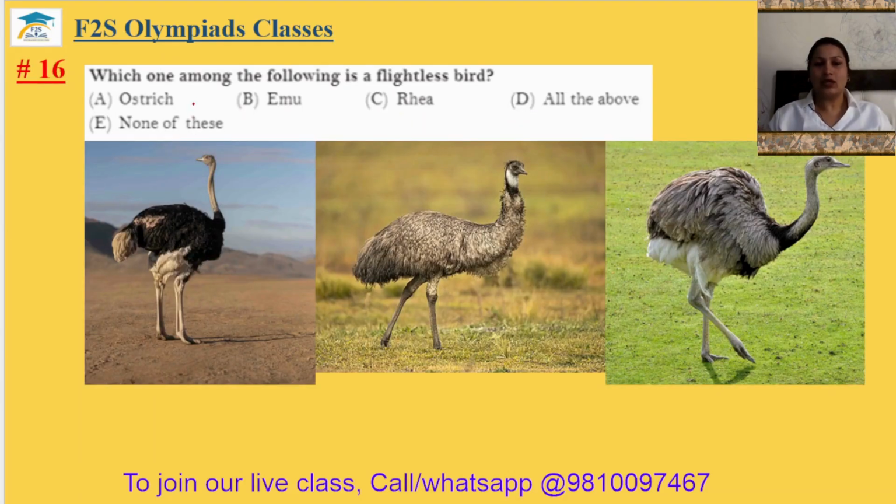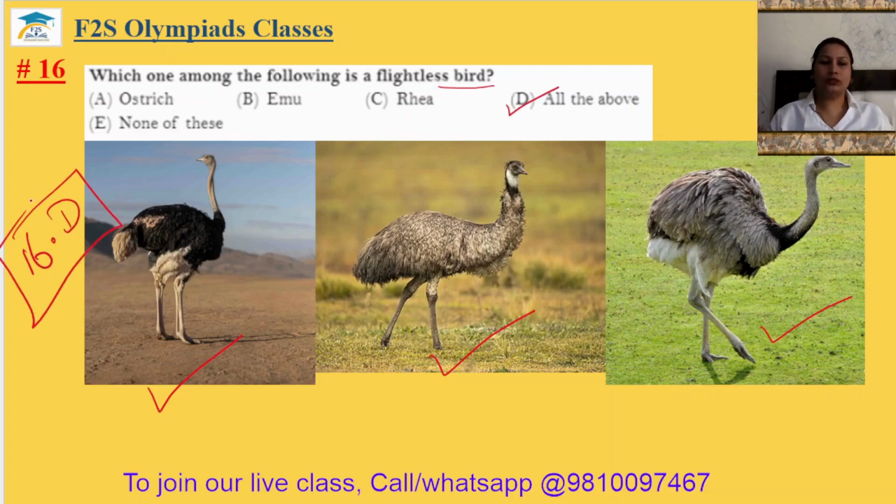Question number 16. Which one among the following is the flightless bird? The flightless birds: this is the ostrich, this is your emu, and this is your rhea. All three are flightless birds. So that's why 16th answer will be your option D.